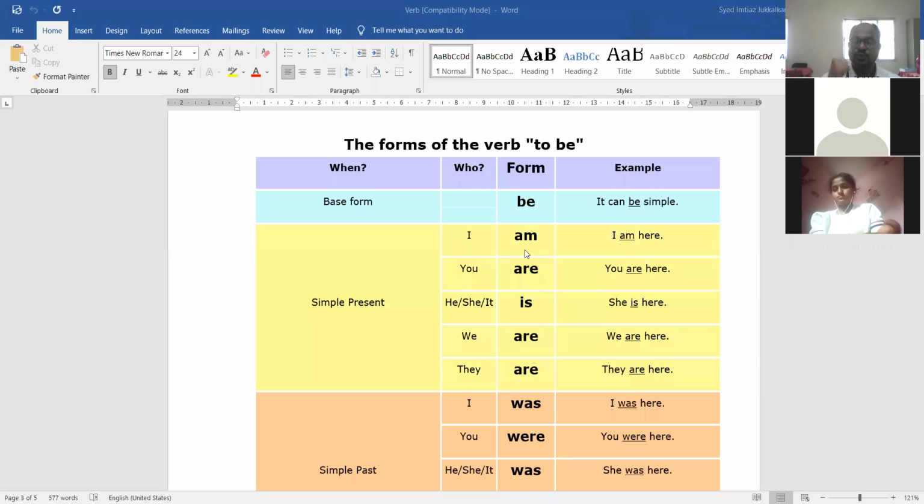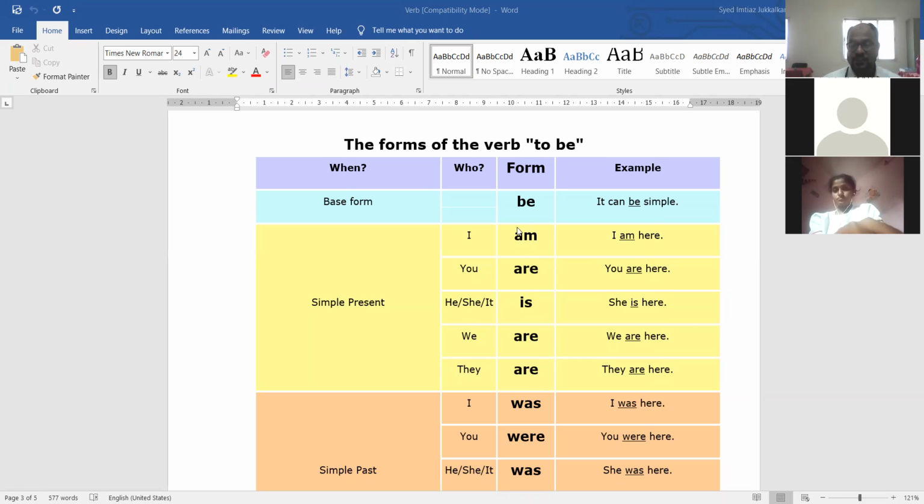I am a student. I am a doctor. I, with I am, always I am. And कधीच असं होत नाही I is. It is not, it is absolutely wrong construction. I is. I am here, right?